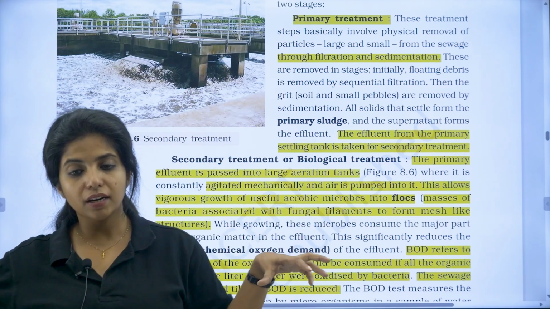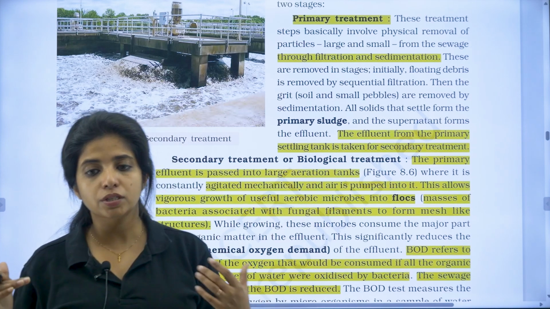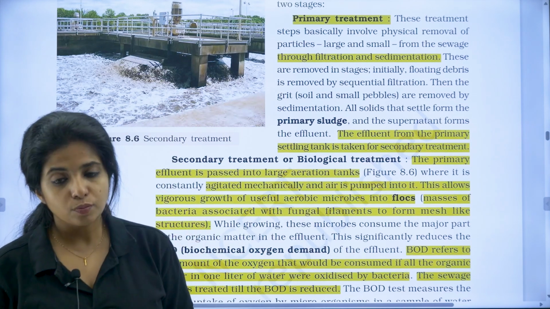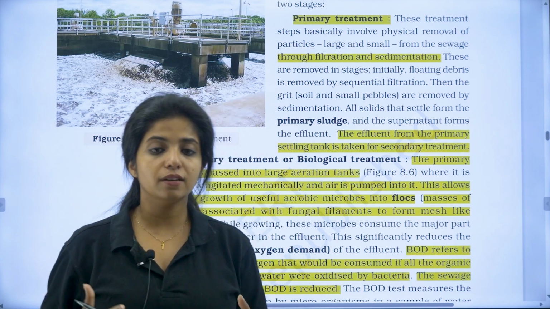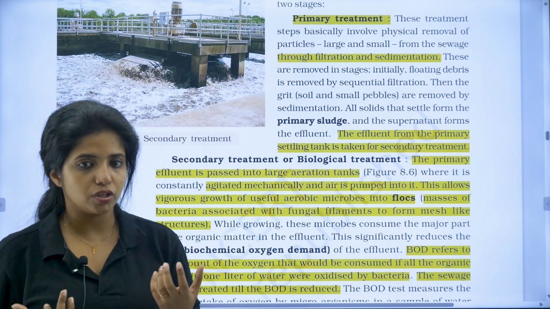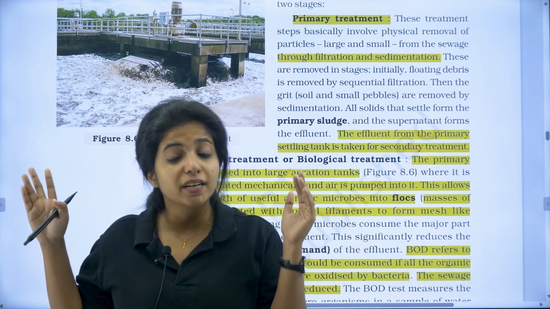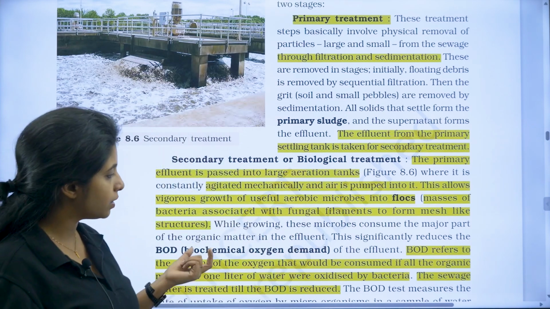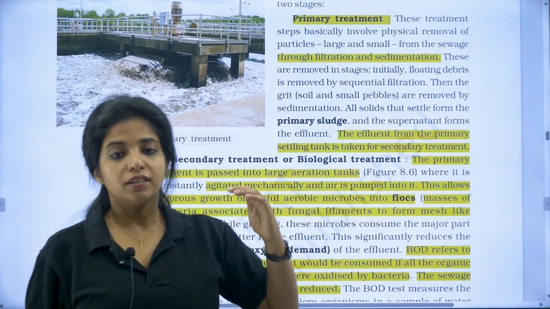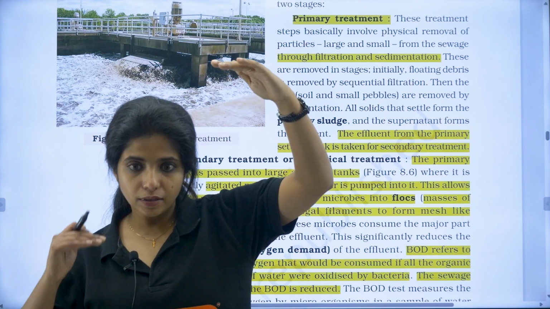So they will create a mesh-like structure along with the fungal filaments, and this is what you call flocks, my dear children. These bacteria will keep on breaking down organic compounds using oxygen. Now the amount of oxygen needed by the bacteria to break this organic compound down is known as biochemical oxygen demand.